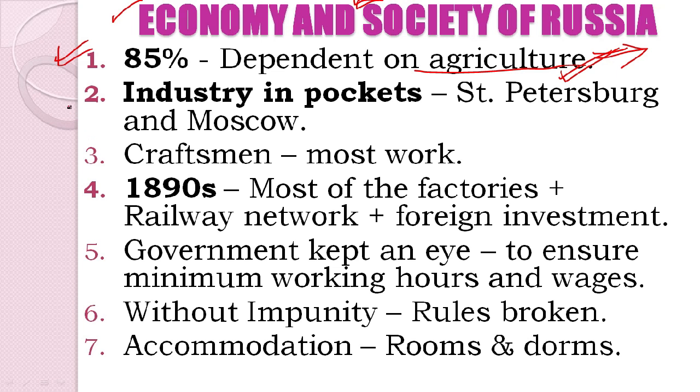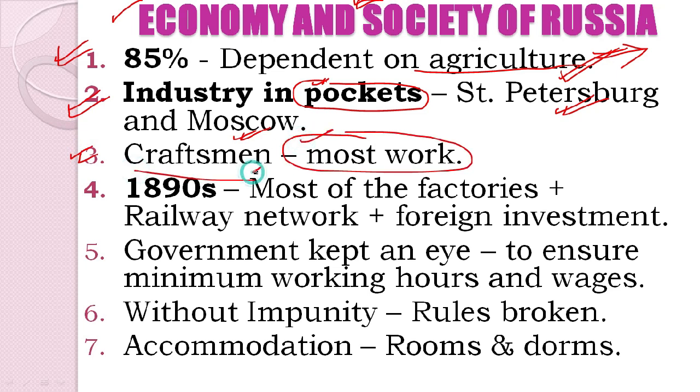But we also see industry to be found in pockets. Pockets here means certain selected regions of a huge empire. So what do we see actually? St. Petersburg and Moscow. In St. Petersburg and Moscow, industry could be found in pockets. We also see craftsmen doing most of the work there. Craftsmen also existed in that kind of society. And in the 1890s we see that most of the factories were established. The railway network expanded in that period. Foreign investment came into Russia at that point of time. So this is an important development as far as the economy and society of Russia is concerned.